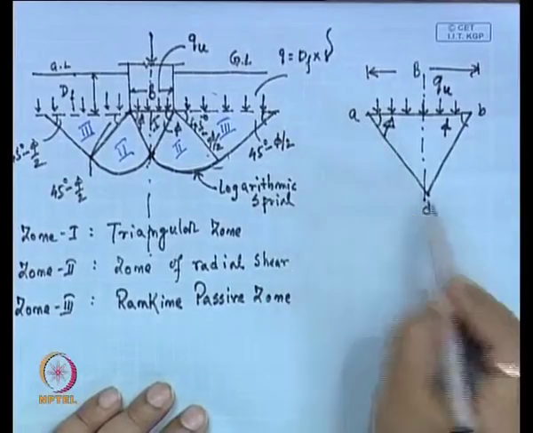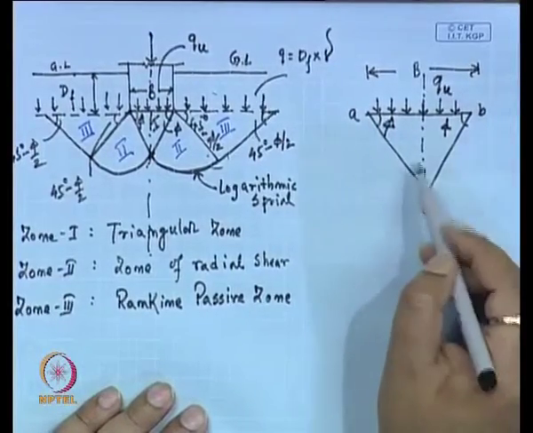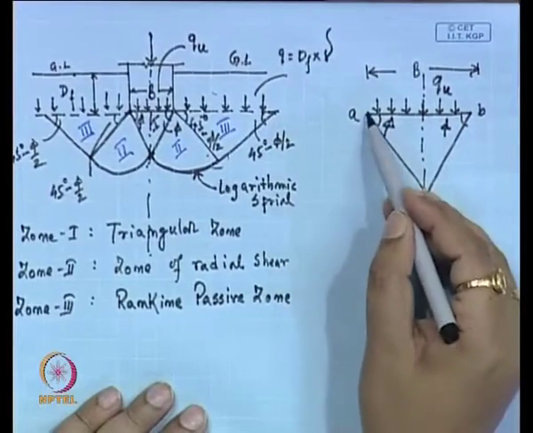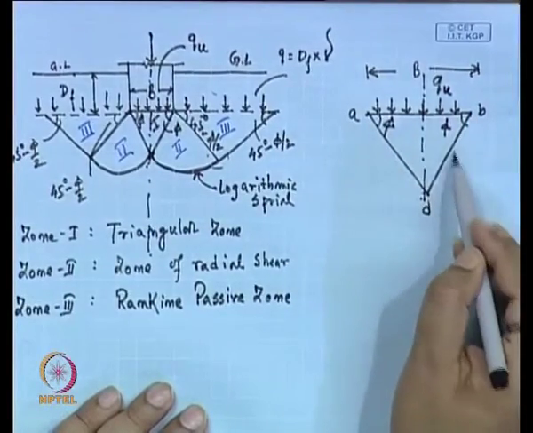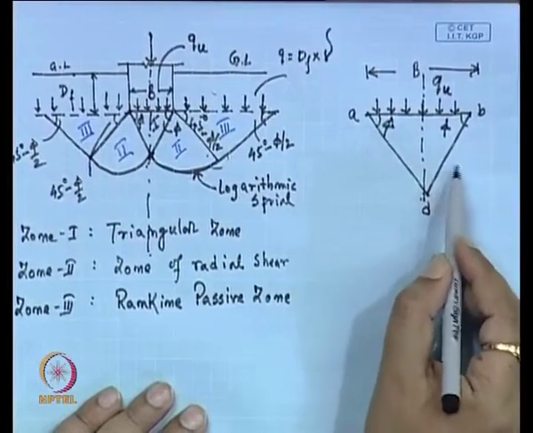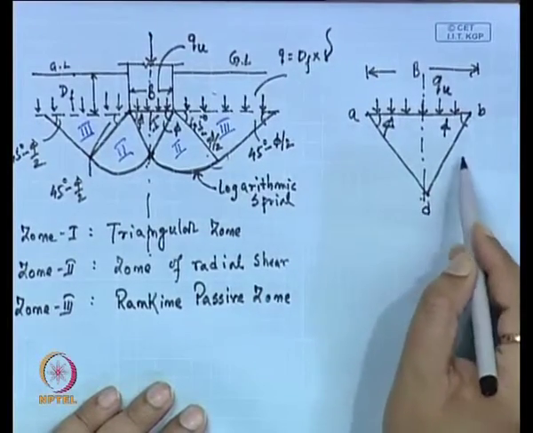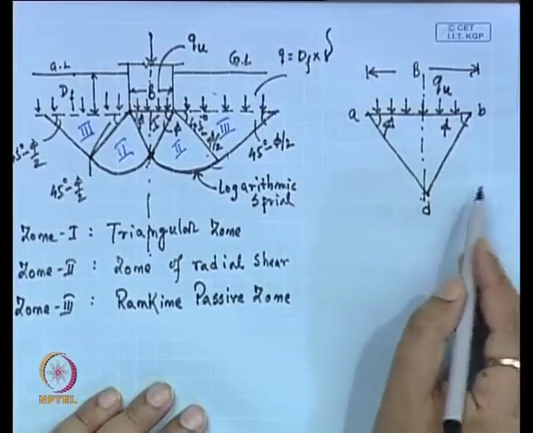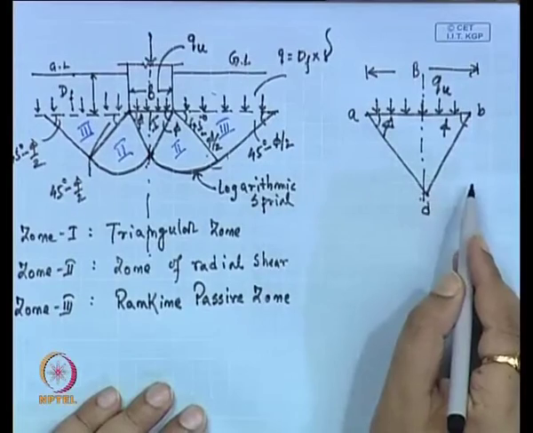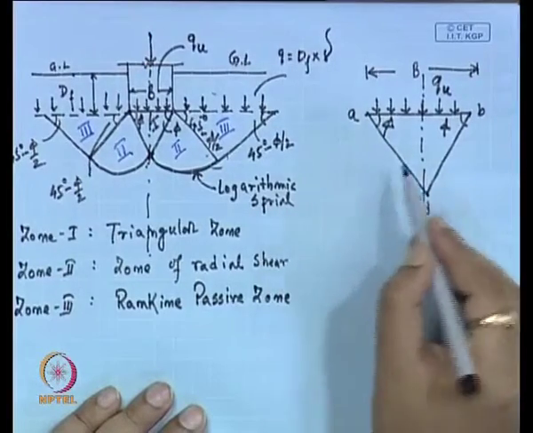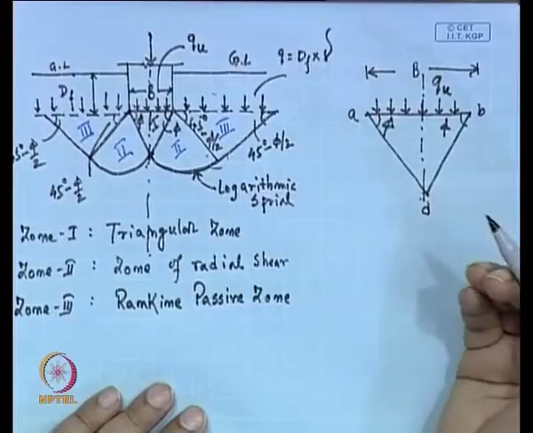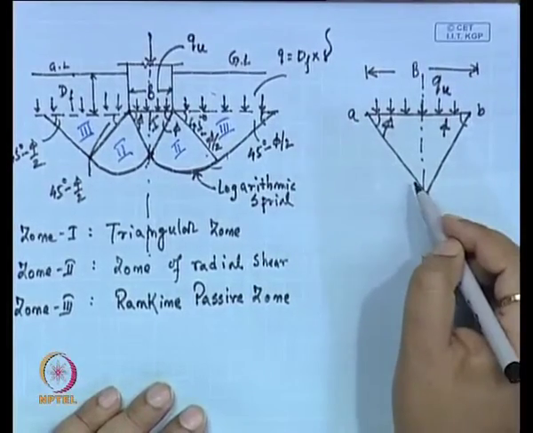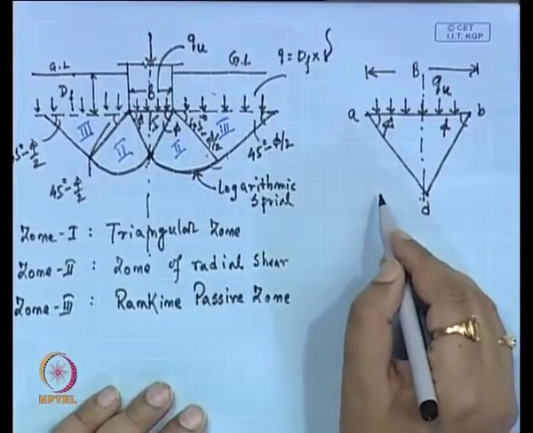Now, here AD and BD act as a rough back of a rigid wall. The two parameters C and phi are the equivalent of the wall adhesion: C is equivalent to the wall adhesion and phi is equivalent to the angle of wall friction.